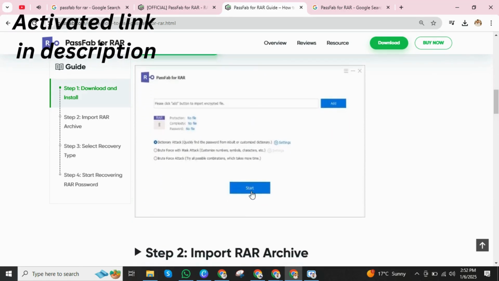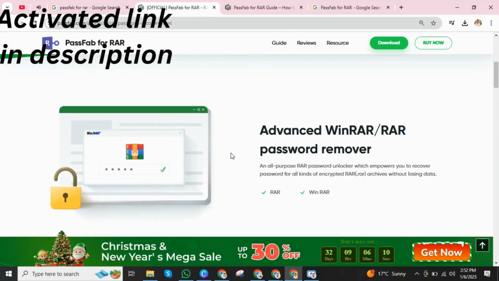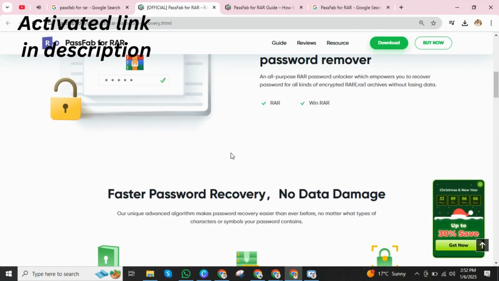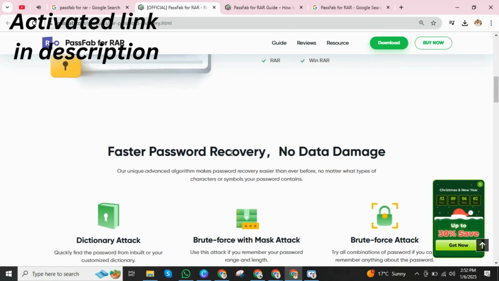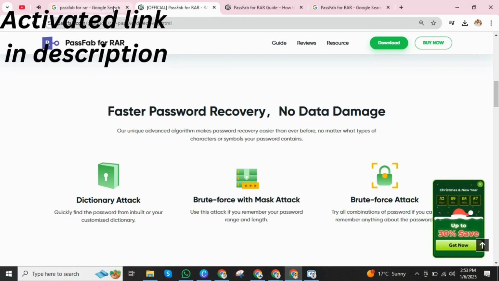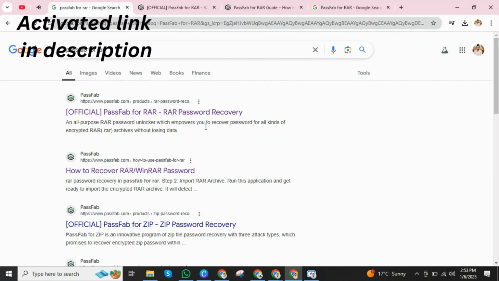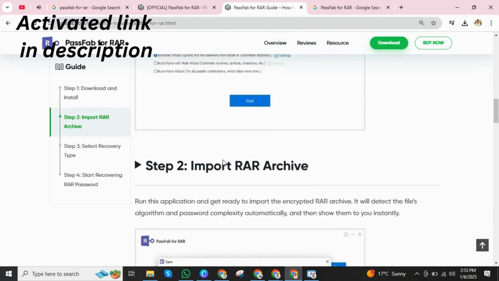PassFab for RAR offers 3 distinct attack methods to recover passwords: brute force, brute force with mask, and dictionary attack. The brute force method tries every possible combination of characters, while brute force with mask allows users to specify known details about the password, such as length or character types, to narrow down the search. The dictionary attack uses a preloaded or custom dictionary to test potential passwords quickly.